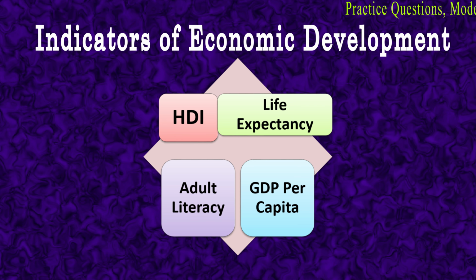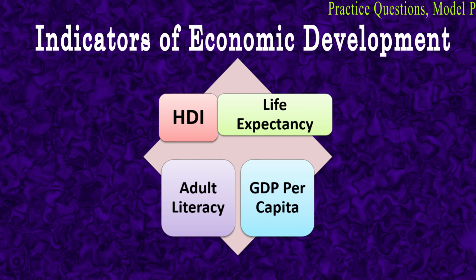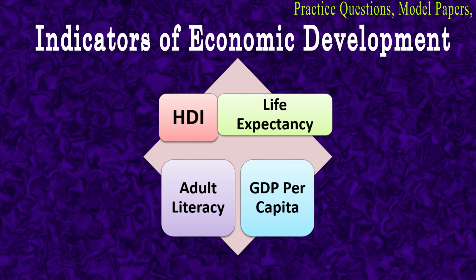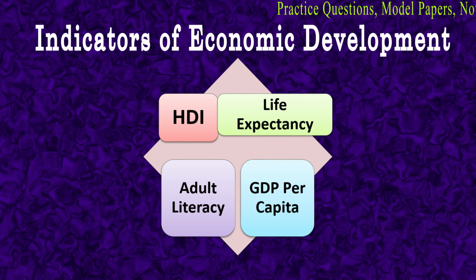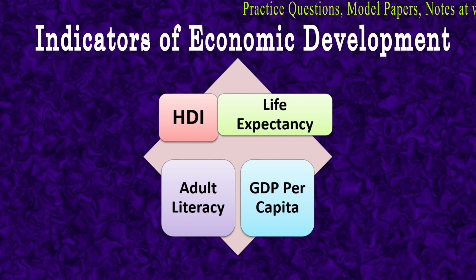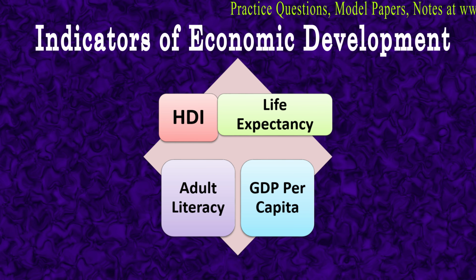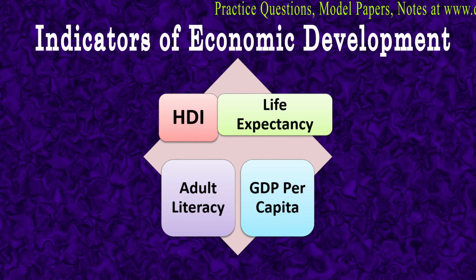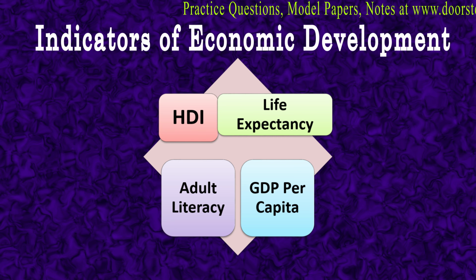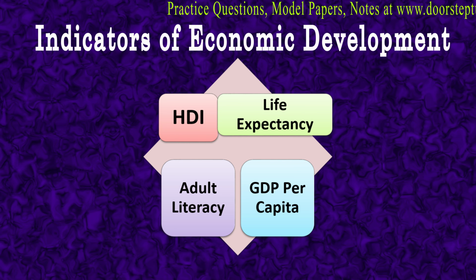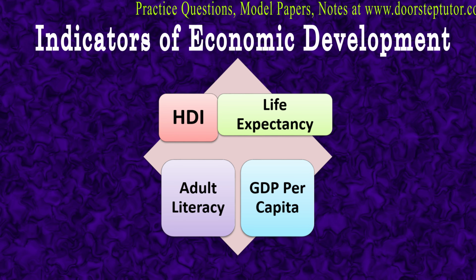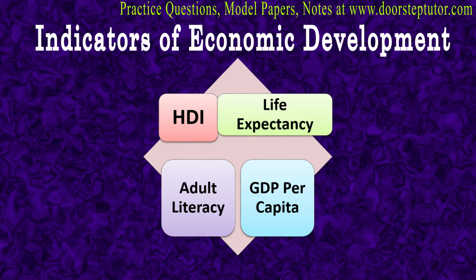So, one of the most popular indicators of development is the Human Development Index, that is the HDI. The HDI was introduced in 1990 as a part of the United Nations Development Programme, that is UNDP, to measure economic development in three broad areas: per capita income, health, and education. So the HDI tracks changes in the level of development of all the countries over time.